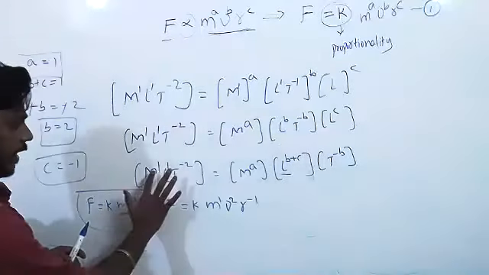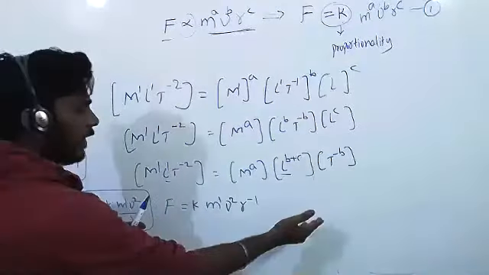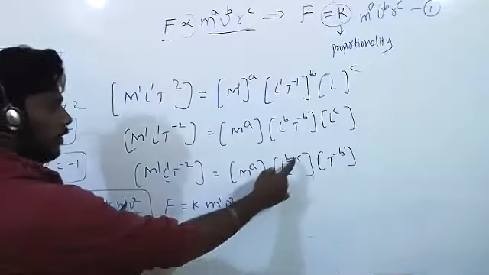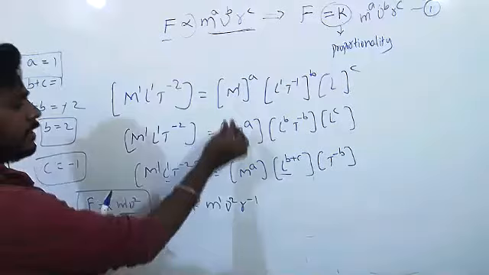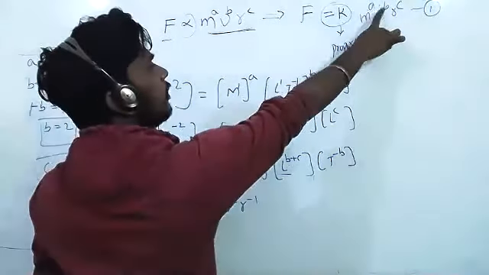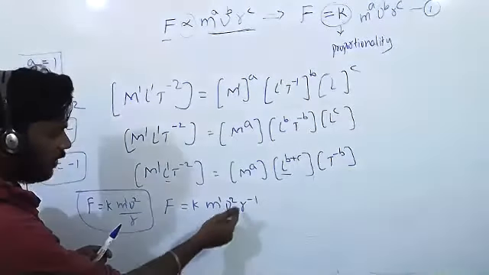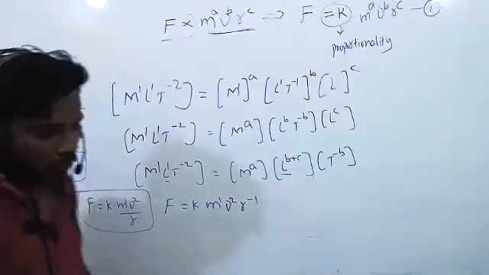After written this, left hand side equal to right hand side. A equal to 1. B plus C equal to 1. Right. So you will get A, B, C values. That A, B, C values substitute in the equation 1. If you get the equation 1, then you have to arrange, you will get that formula. Any doubt?